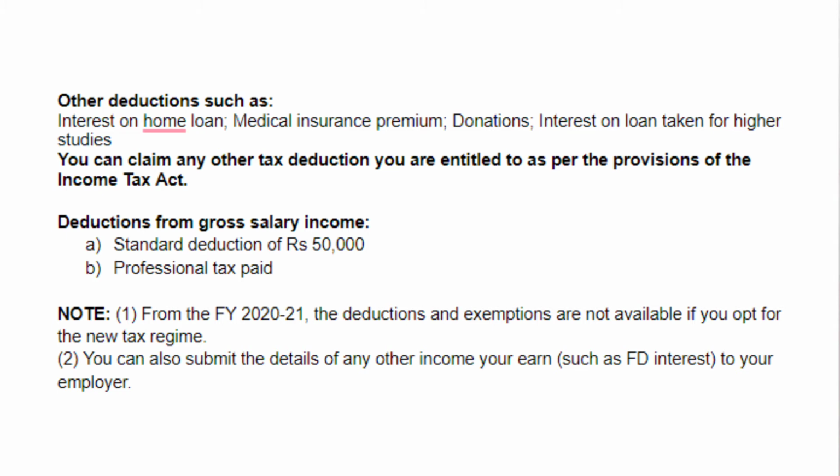And the rates offered are lower. Do check our page on Section 115BAC, the new tax regime. Secondly, you can submit the details of any other income you earn, such as FD interest or any capital gains that you have earned during the year to your employer. Your employer can consider the same for calculating your overall tax liability and deduct the taxes accordingly.